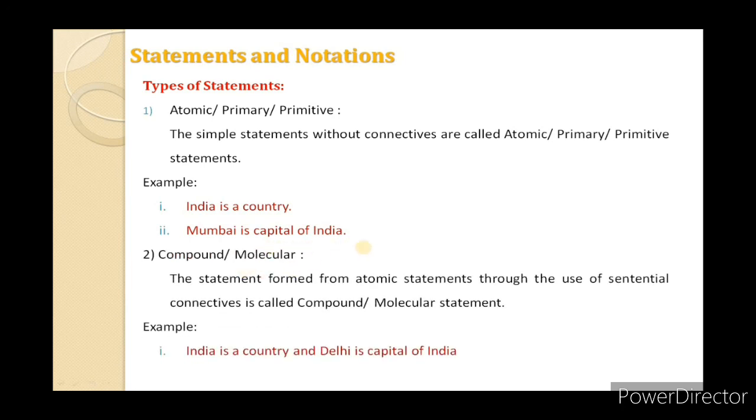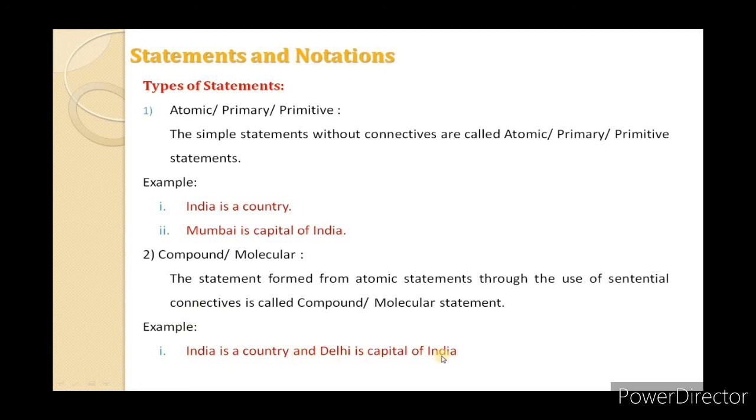The second type is the compound or molecular statement. A statement formed from atomic statements through the use of sentential connectives is called a compound or molecular statement. In general, a compound statement is formed by combining two atomic statements.